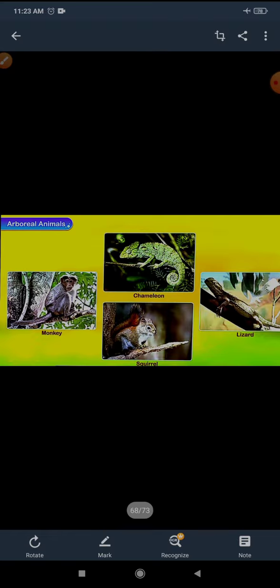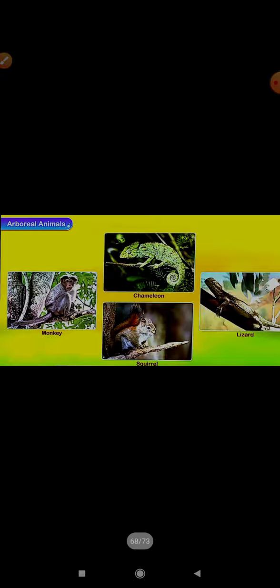Now the next is arboreal. What is the difference between aerial and arboreal? Arboreal animals are the animals that live on trees most of the time. Aerial animals spend most of their time in air, but they live and sleep on the trees. But arboreal animals are the animals that live on trees most of the time.